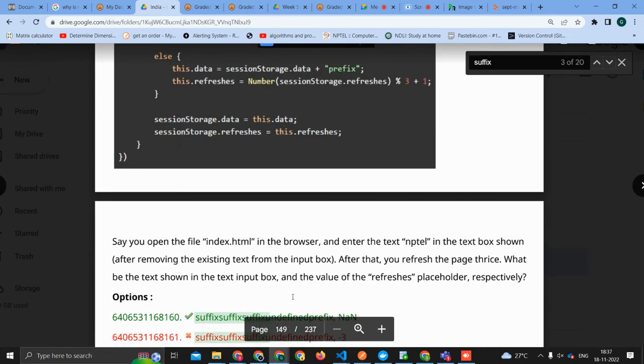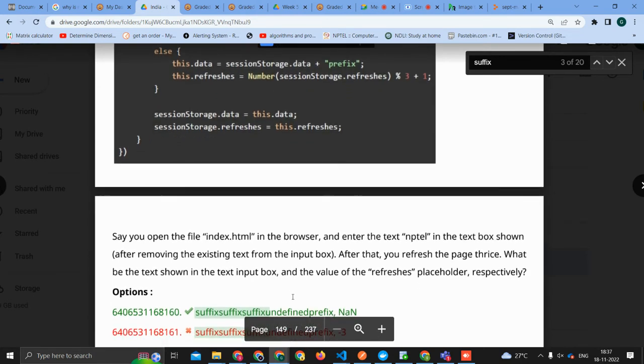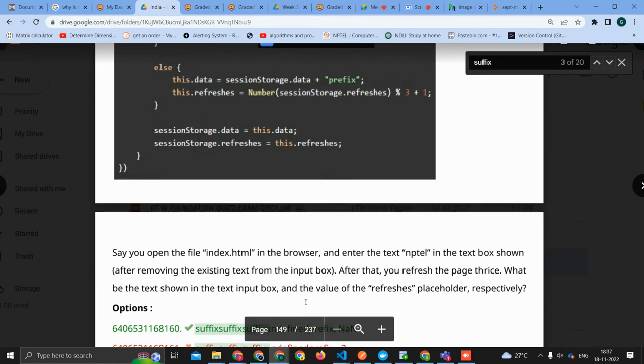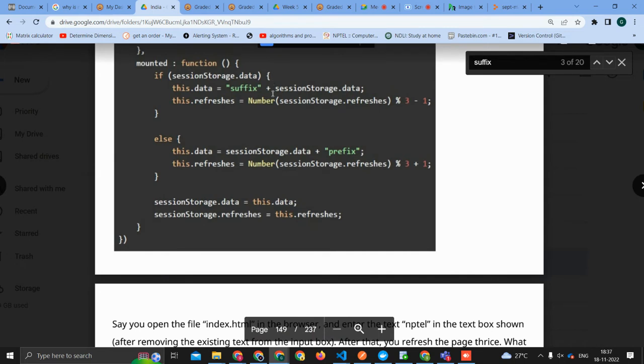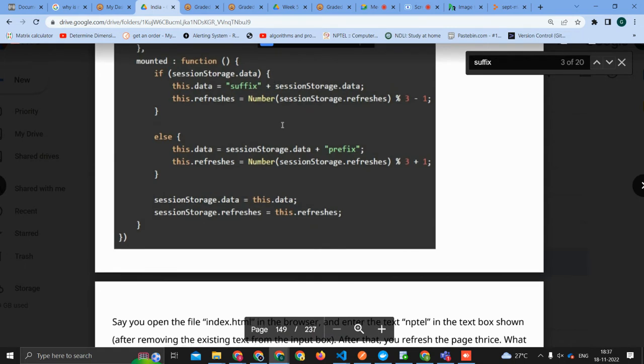Undefined plus prefix. Now, since there is nothing in refreshes, it will call it null, because everything is just a string. So session dot storage dot refreshes is null. When you try to change it to a number, it will make it NaN.